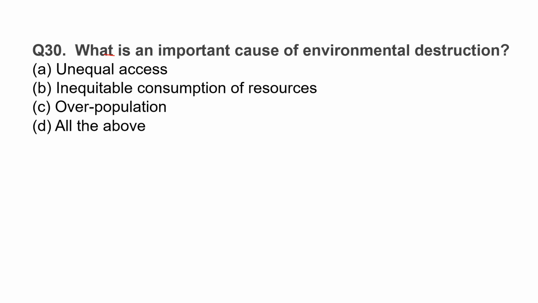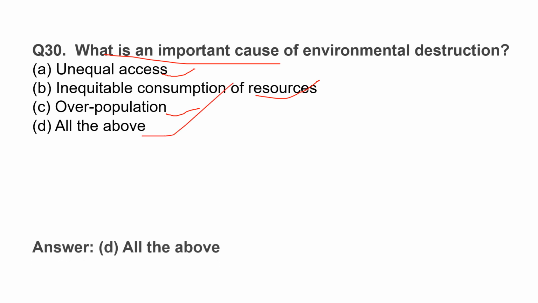What is an important cause of environmental destruction? Unequal access, it is correct. Inequitable consumption of resources, it is also correct. Overpopulation, it is also correct. So the correct option is all the above, D option.